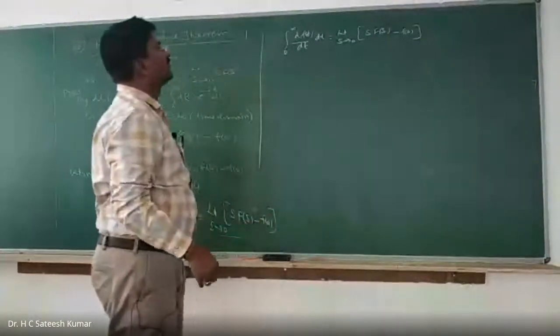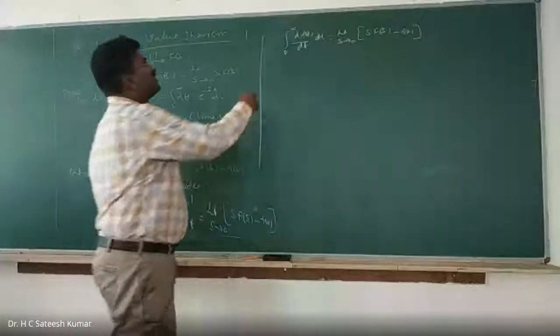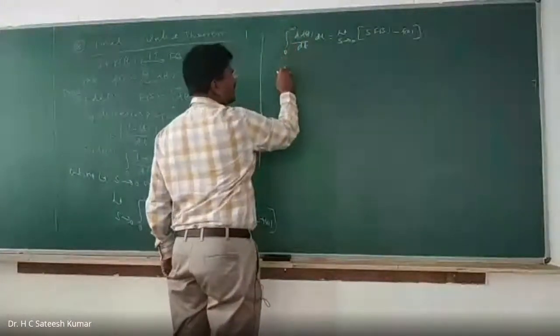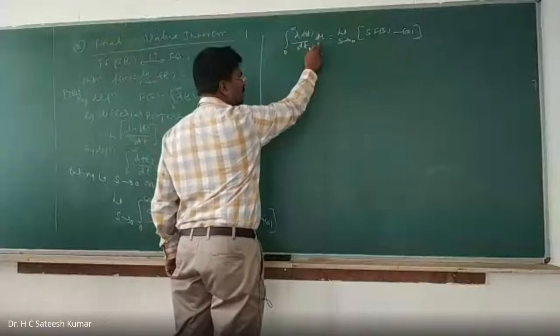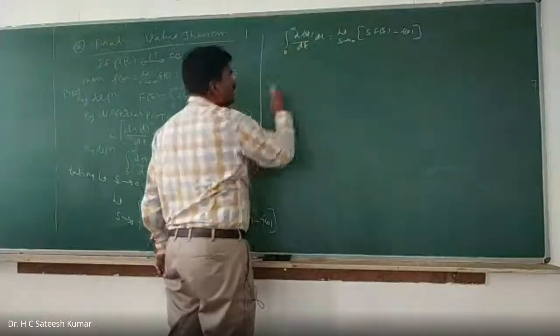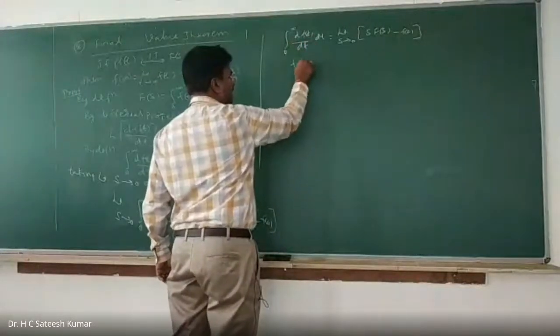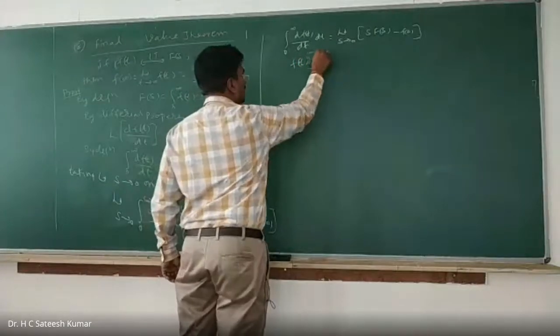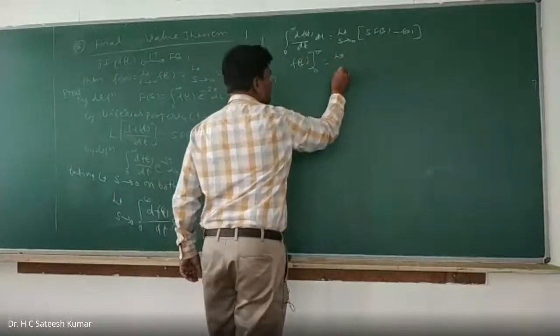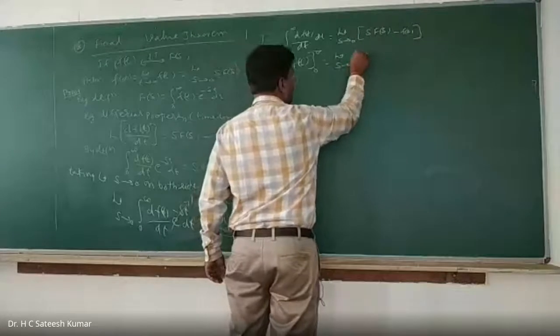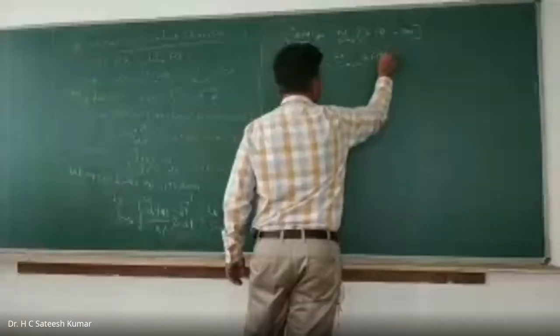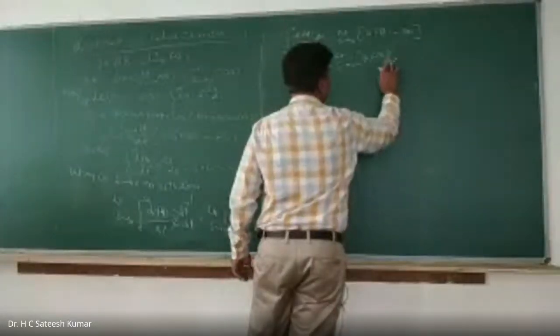Now, this differentiation and integration get cancelled, because the integration is with respect to t and the differentiation is also with respect to t. Therefore, f of t between the limits 0 to infinity is equal to the limit as s tends to 0 of s into F of s minus f of 0.